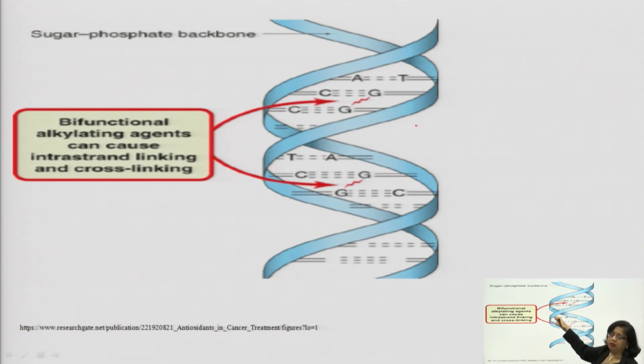Or it can be intra-strand linking and cross-linking. This is the example of intra-strand linking and this is the example of cross-linking. So, in this way it can also block the synthesis of DNA.